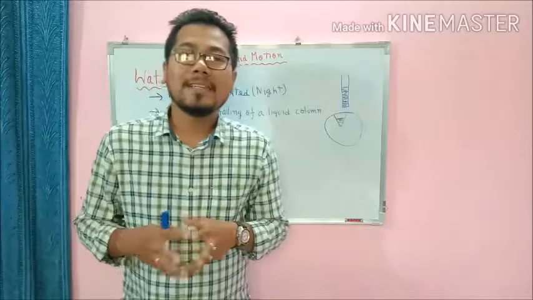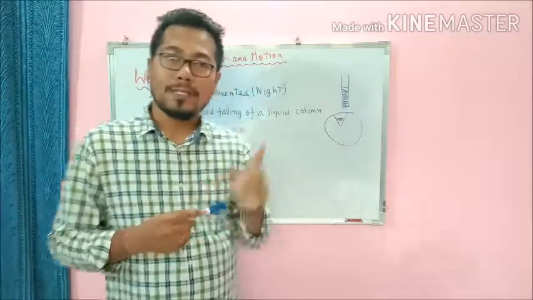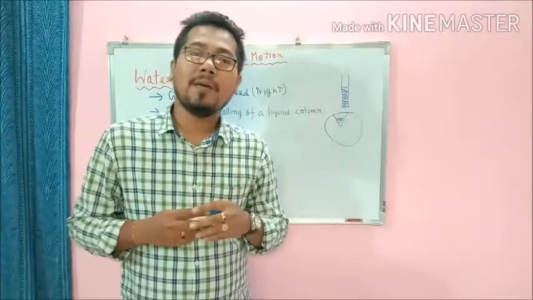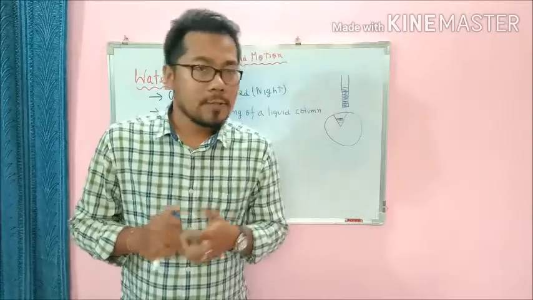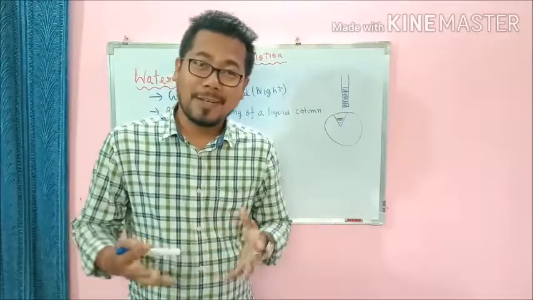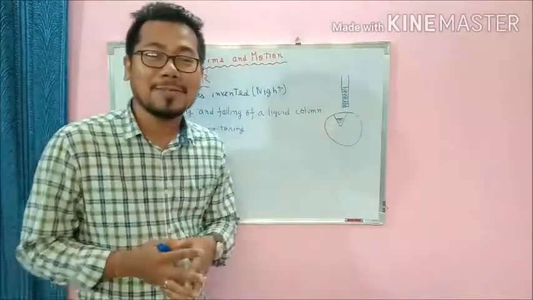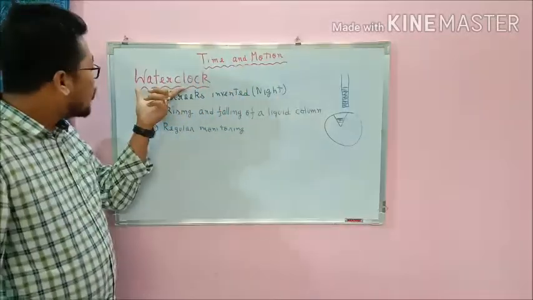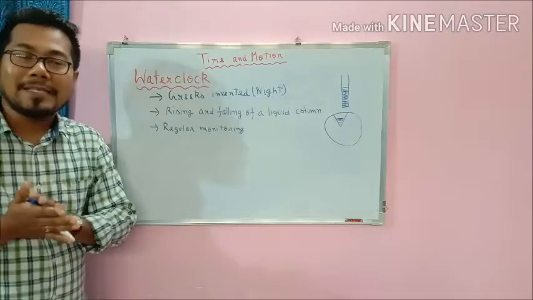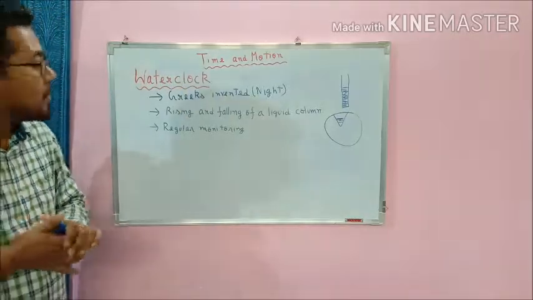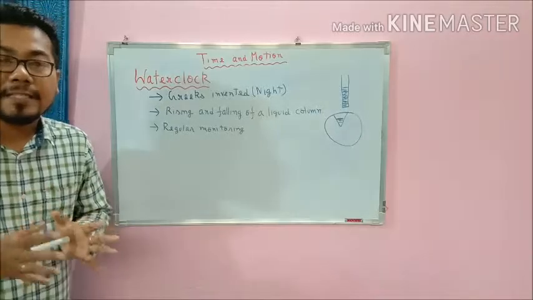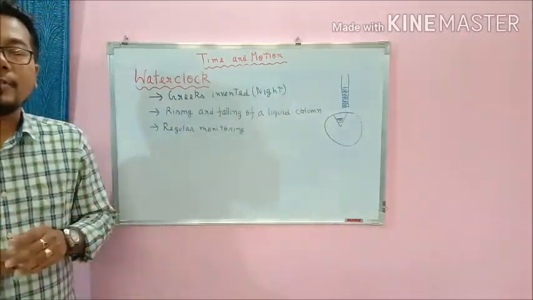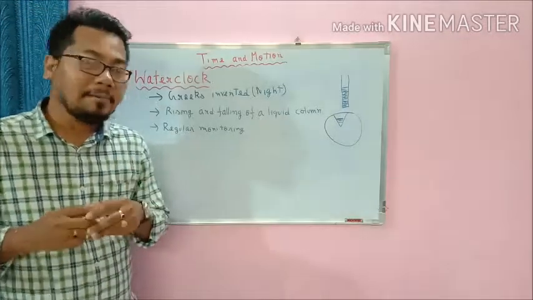The next device that we'll be discussing is the water clock. The water clock was used by the Greeks to measure time, and the diagram of the water clock is in your book. To be true, I am not good at drawing, so my drawing is very light, so it's better you see the diagram in the book. The water clock was invented by the Greeks, mainly to measure time during the night time.